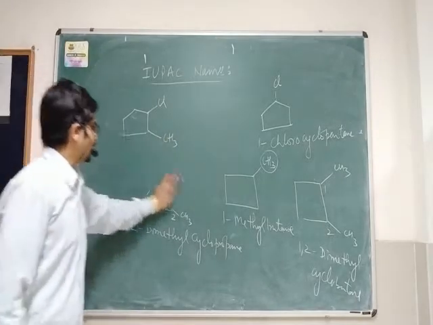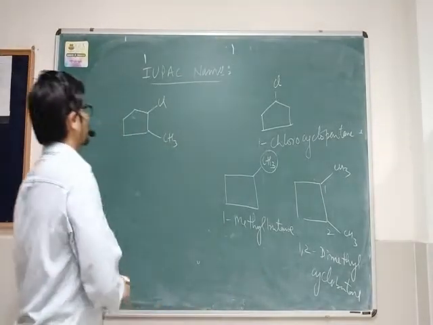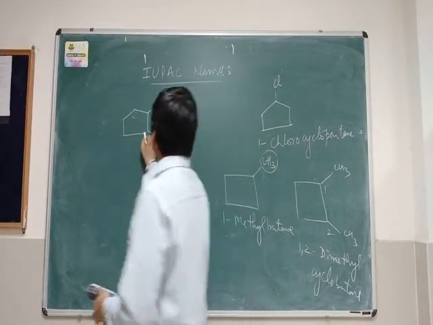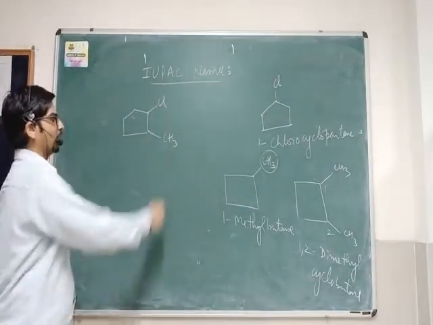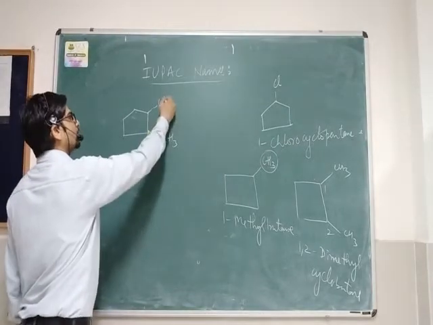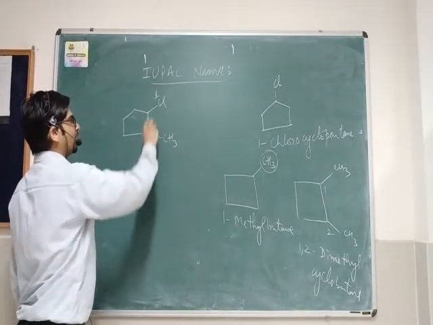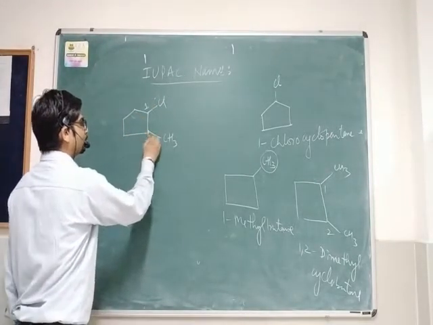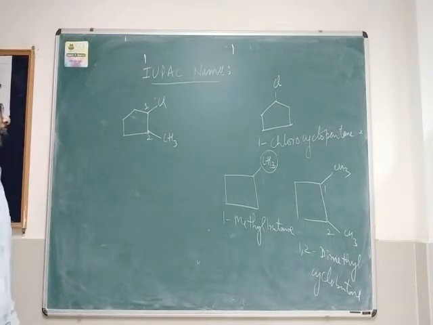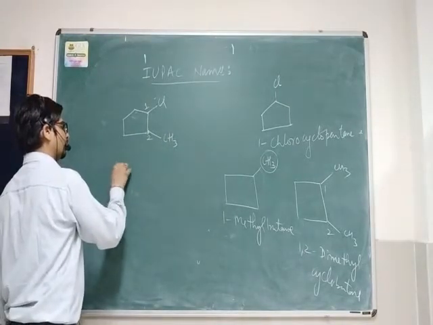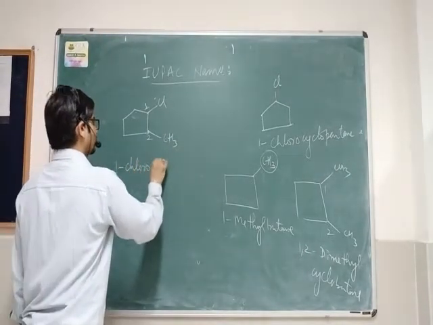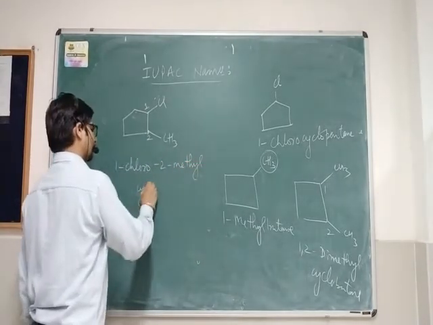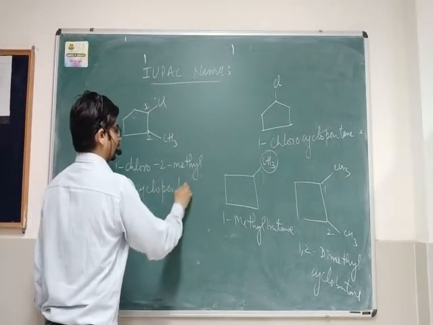Now you can see we have two substituents. Without chlorine and methyl, it is cyclopentane. But when it contains chloro and methyl, we will give priority to the halogen. The number 1 will be given to the chlorine atom, and the second number to methyl. So its name becomes 1-chloro-2-methylcyclopentane. I hope you understand.